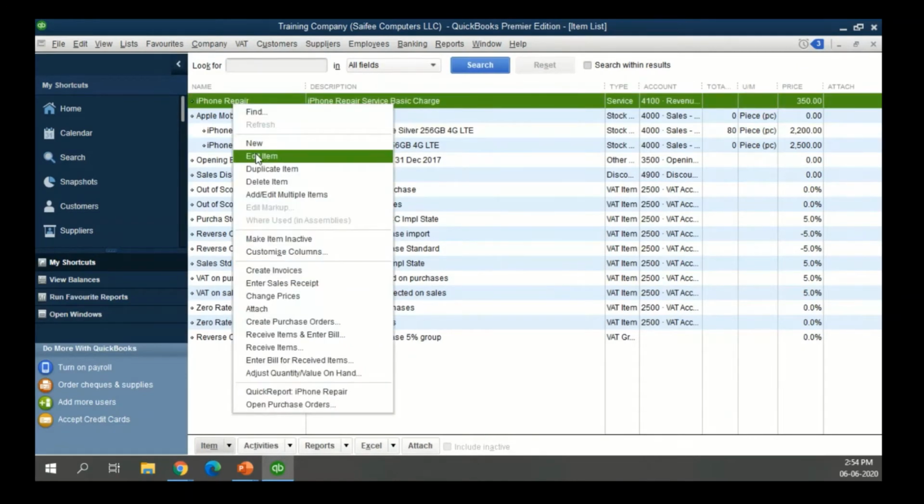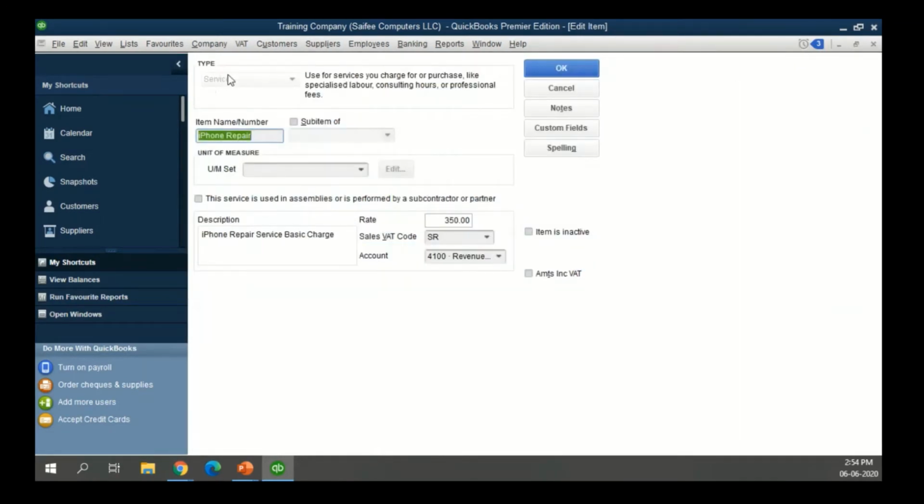The same way, a service is also created. If you remember, the first thing that I mentioned when you create an item is what type of item you want to create. For a service, the type will change to service instead of stock part, which you can see on the top left, which is grayed out right now. So you can give it an item name or number and give it a description of what you want to print on your sales invoices.